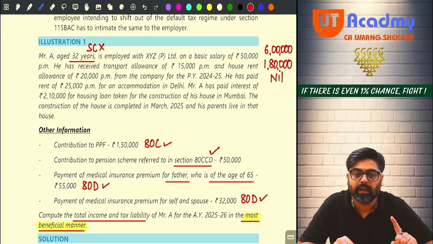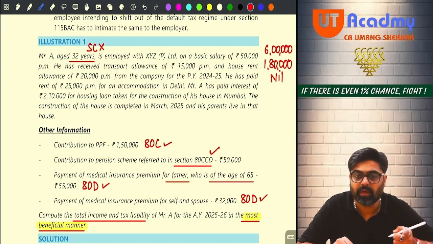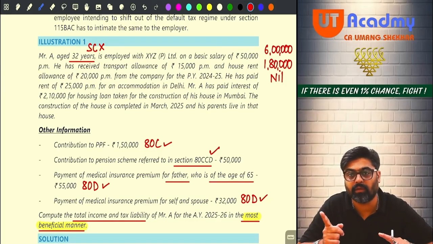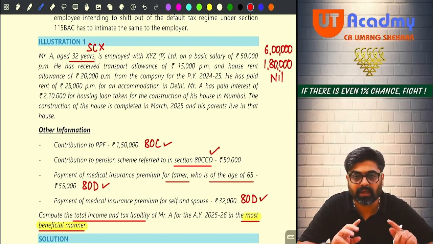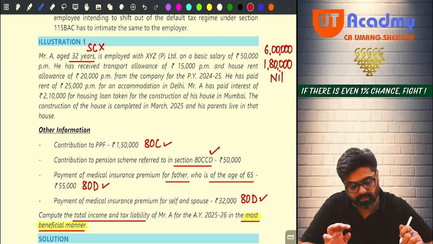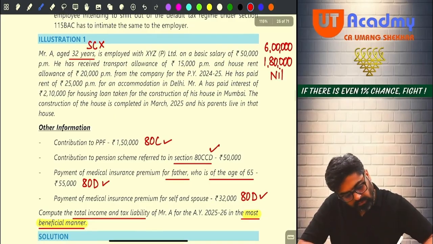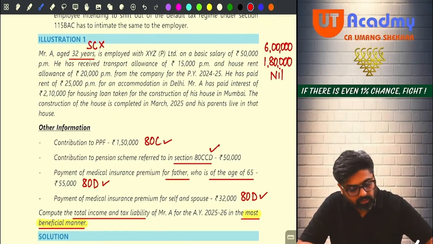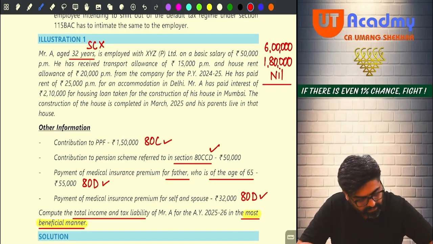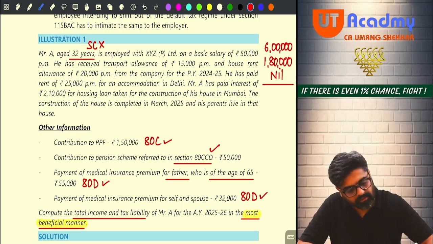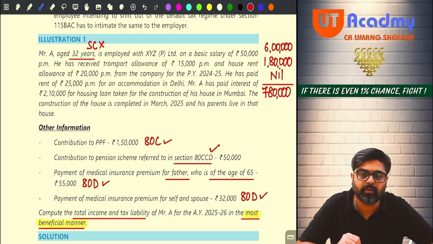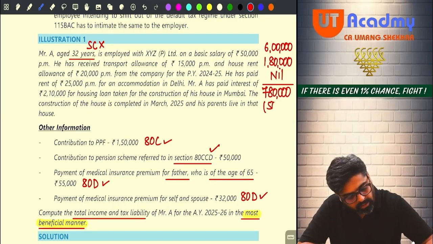But remember, in 115BAC, we are not going to take this exemption. Full HRA 2 lakh 40 will be taxable. Yes or no? But we are calculating as per normal tax regime right now. So hence we are taking the exemption also. Okay. Next one. Now he has paid interest of 2 lakh 10. So the entire salary is done, no? Anything else remaining in the salary head? No. Meaning 7 lakh 80,000 salary he is going to get. 7 lakh 80 will be his gross taxable salary. But from that he is going to get 50,000 standard deduction. So total will be 7 lakh 30,000 salary.